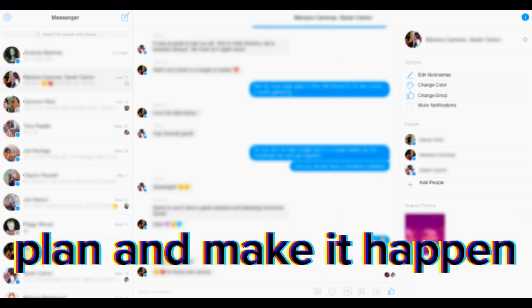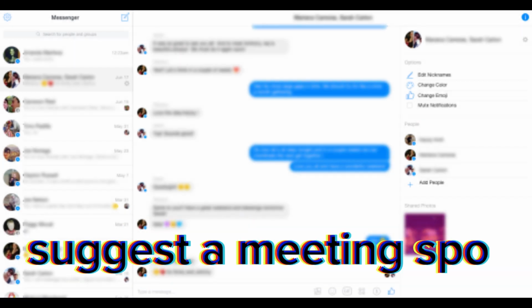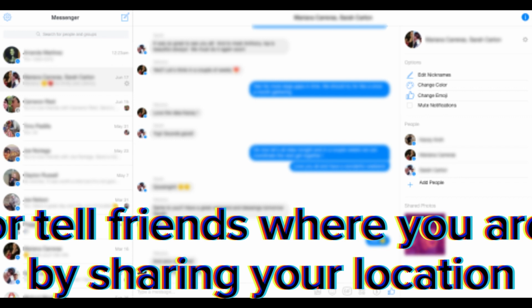Plan and make it happen. Make plans to get together with polls and more. Suggest a meeting spot or tell friends where you are by sharing your location with just a few taps.